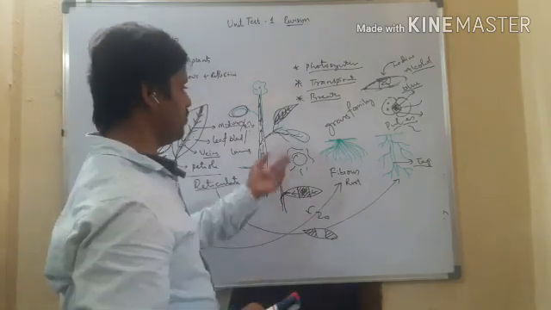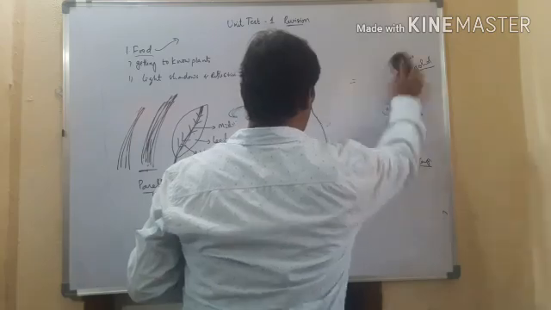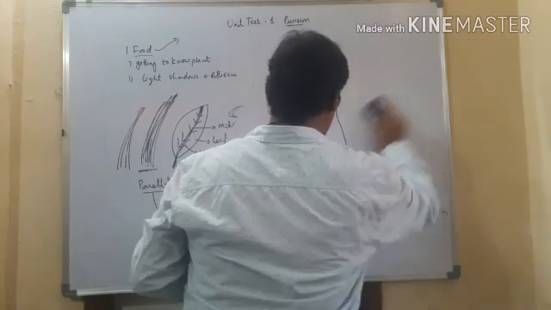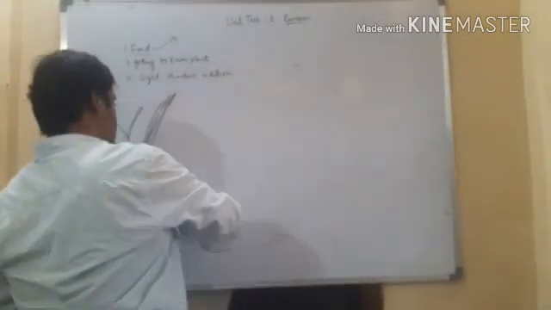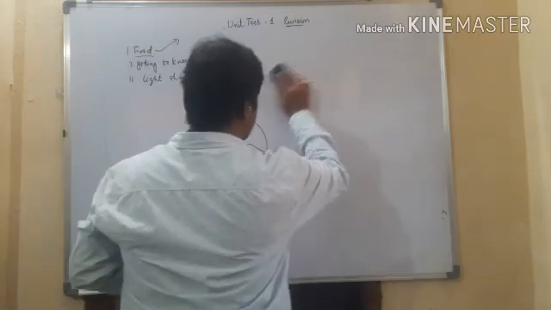Next, come to the flower, right? Here, if a flower contains both male and female reproductive parts, it is called a bisexual flower. If it contains only one of them, it is called a unisexual flower, right?